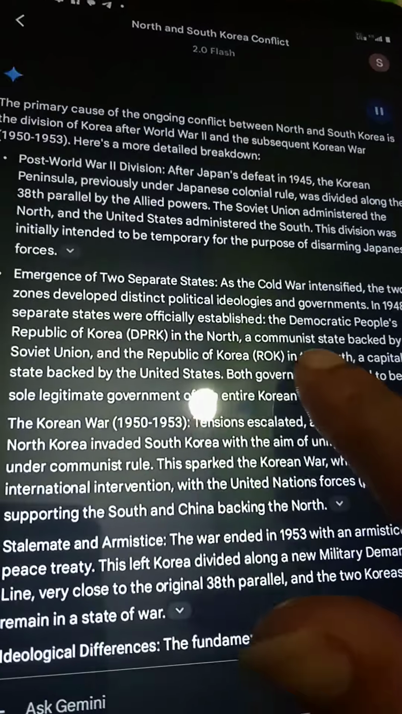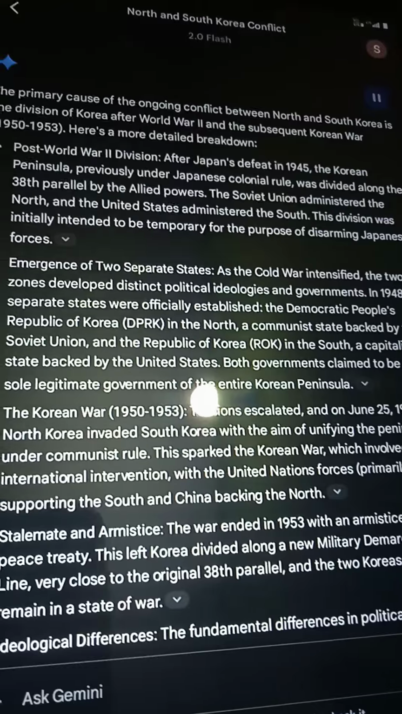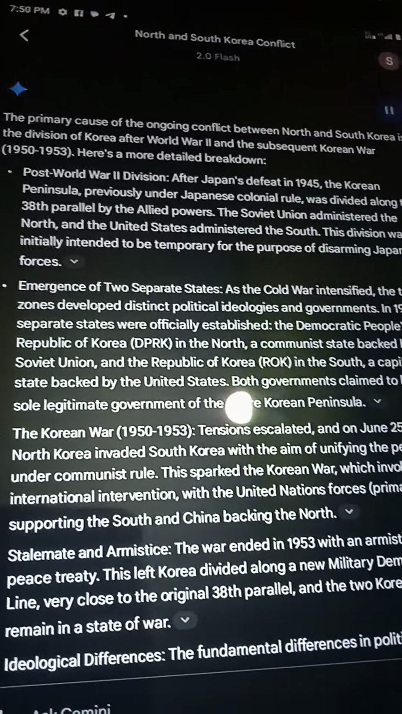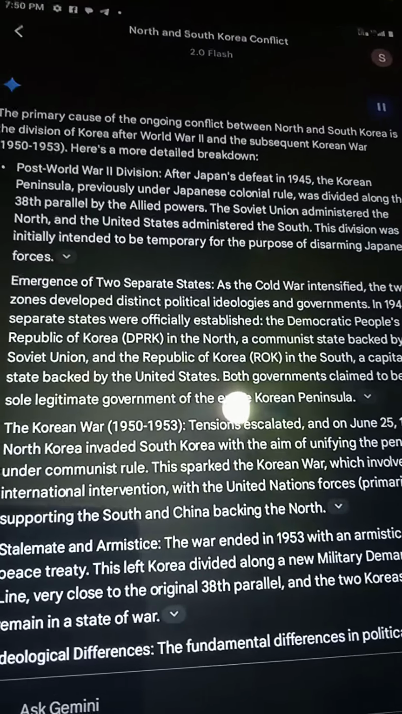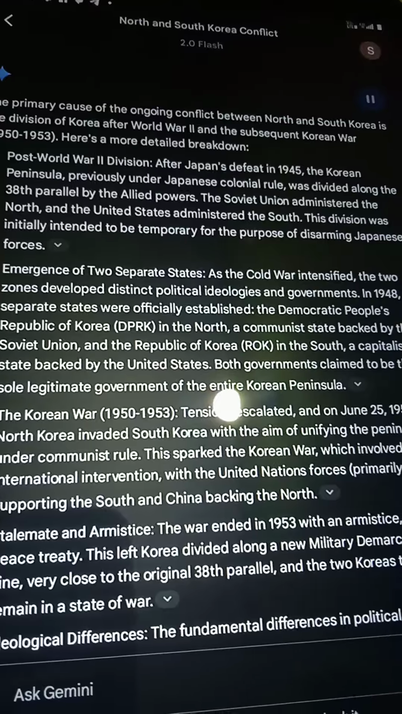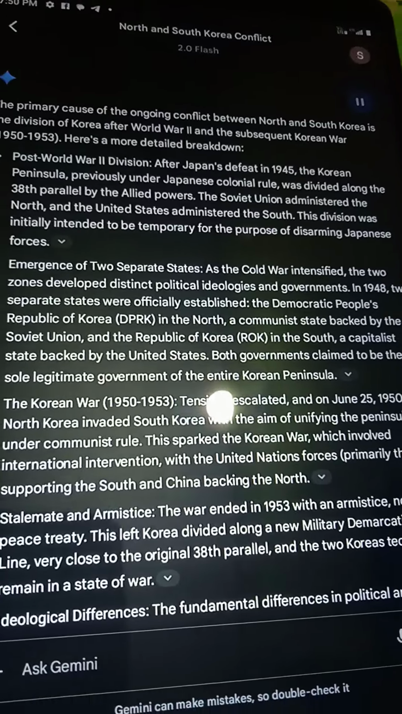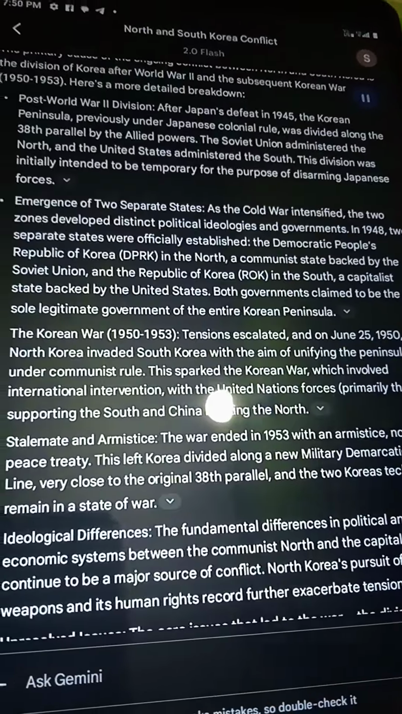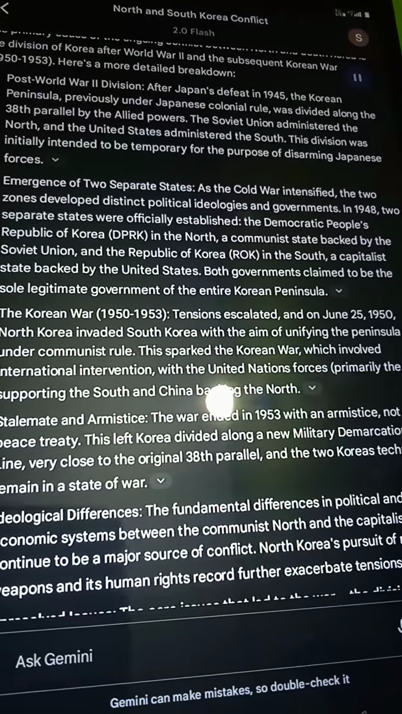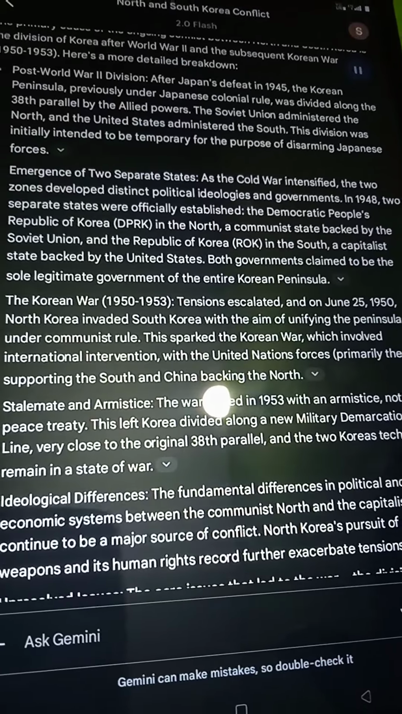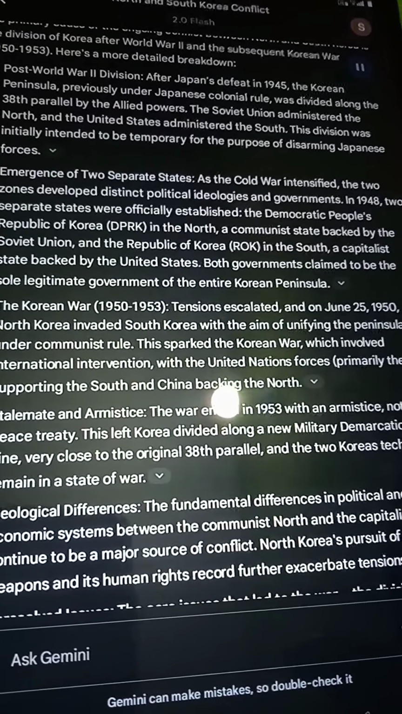Post-World War II division. After Japan's defeat in 1945, the Korean Peninsula, previously under Japanese colonial rule, was divided along the 38th parallel by the Allied powers. The Soviet Union administered the North, and the United States administered the South. This division was initially intended to be temporary for the purpose of disarming Japanese forces.